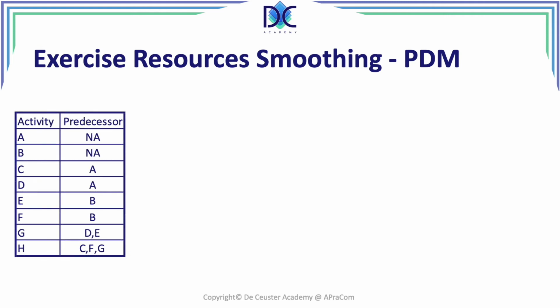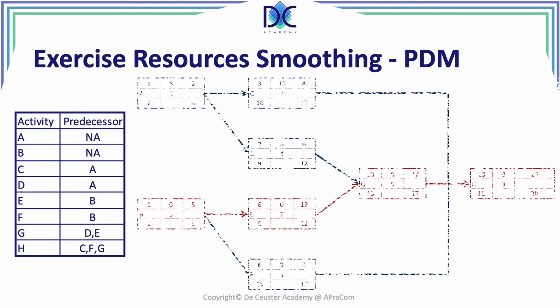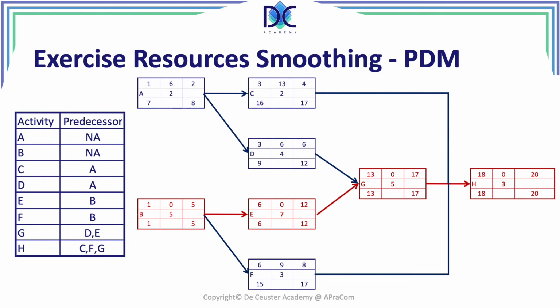So you are back. I hope you finished the precedence diagram. It's a good exercise because a lot of exercises we do in project management involve a precedence diagram. And here is the precedence diagram. So we see the different paths and you already can identify the critical path here, which is B, E, G, and H. And the total duration of the project is 20 periods. In this case, the slack is 0 for the critical path activities. And we see that the other activities have also slack. For example, C has 13 periods, D 6 periods, F 9 periods, and so on.